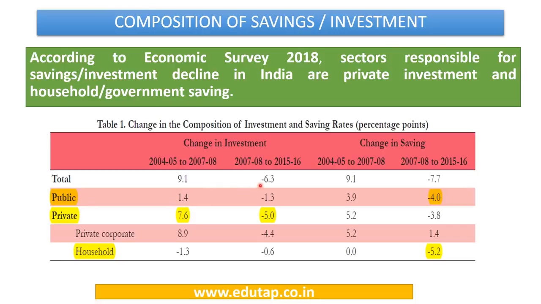Now the investment has declined if you look at the latest period, and you can see that the sector which is contributing the most is private investment. With regard to the change in savings, you can see again there is a decline, and the sectors contributing the most are the household and the public or government saving.